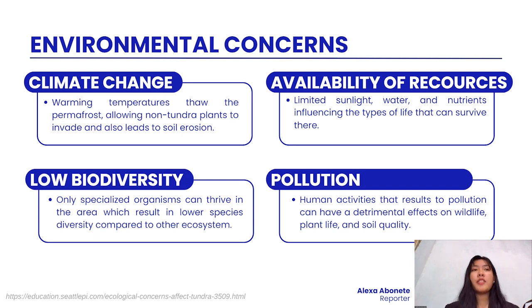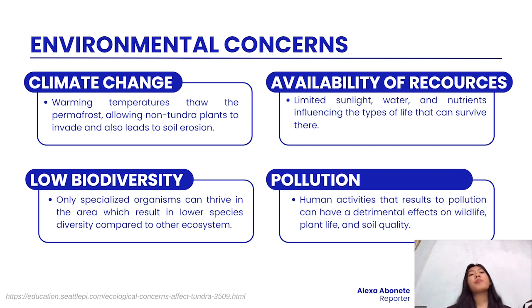The next problem is the availability of resources. There is a limitation of resources here, such as sunlight, water, nutrients, and food, because of its extreme conditions. Next is the low biodiversity. The biome has low biodiversity. Why? Because only specialized organisms can thrive here in this area, which results in lower species diversity compared to others.